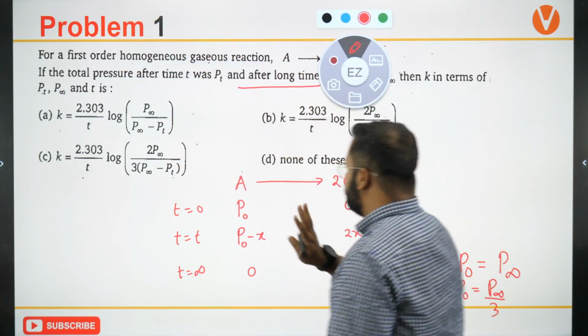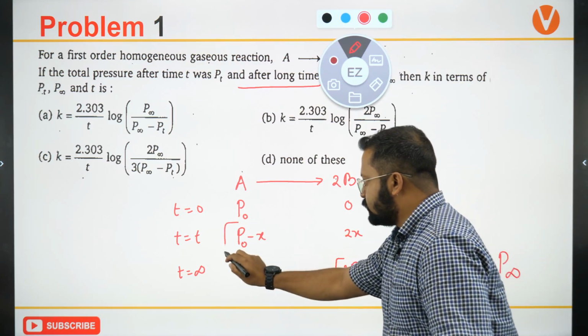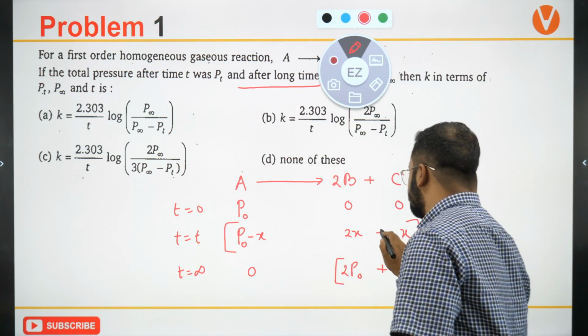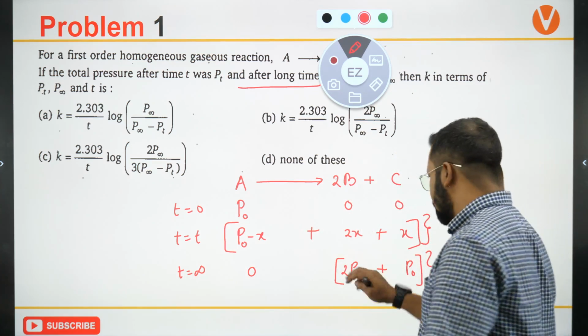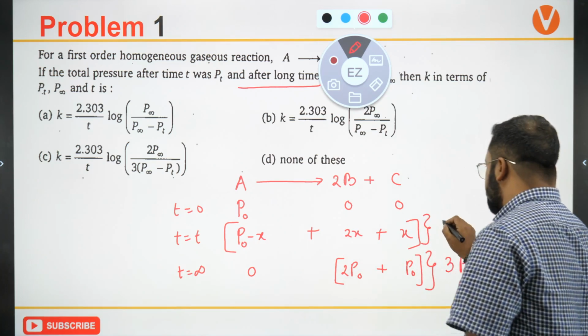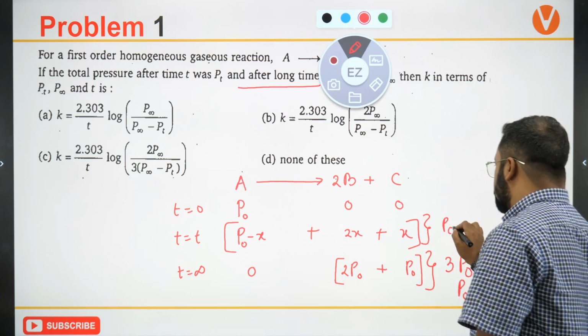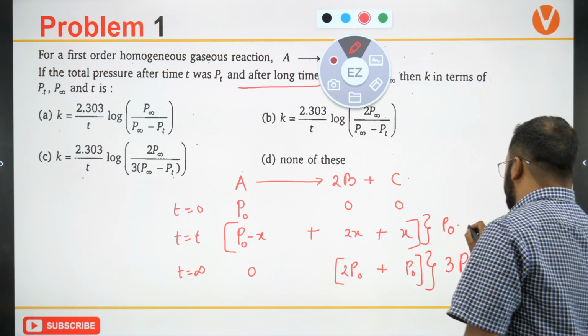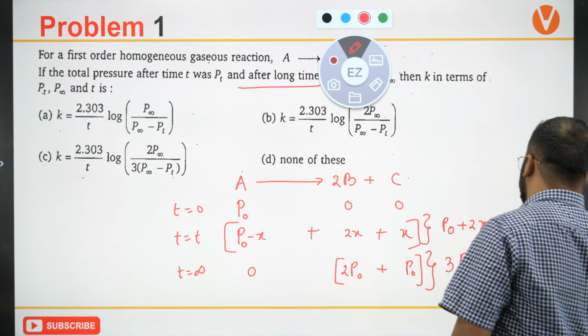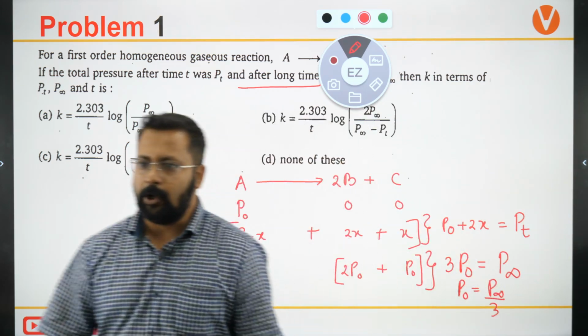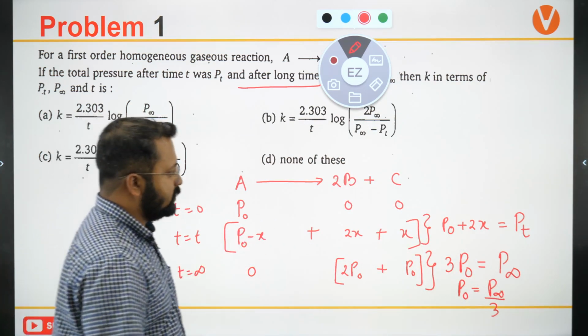Pressure after a certain time is PT. So that means this total sum is equal to PT. So this will be P naught plus 2x is equal to PT. Okay, P naught plus 2x is equal to PT.